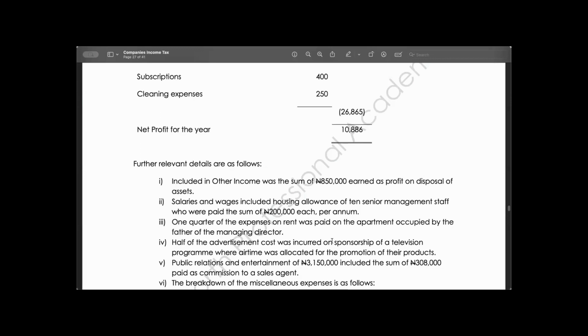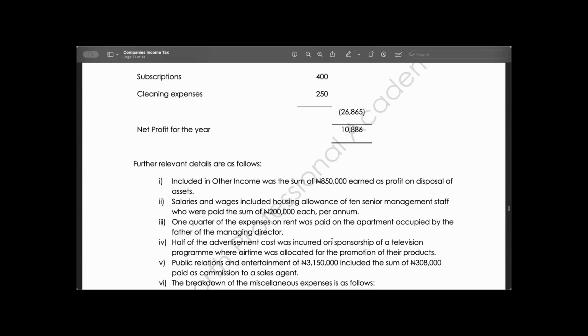The next one, salaries and wages included housing allowance of 10 senior management staff who were paid the sum of 200,000 each per year. What is the implication of that? I think it's allowable expenses. It is allowable, so we are not doing anything to that. We ignore it.